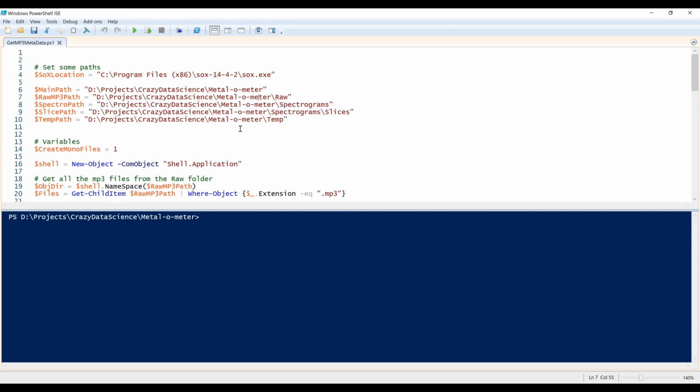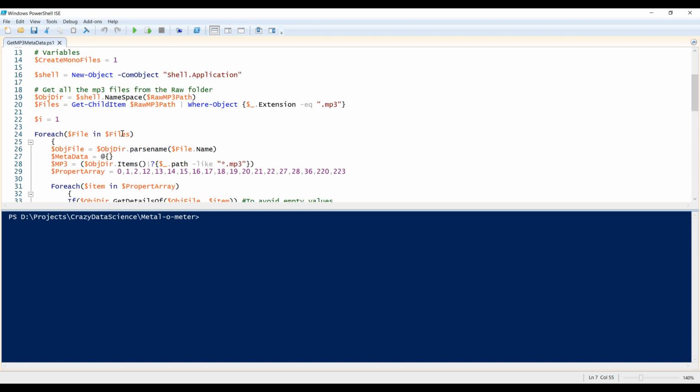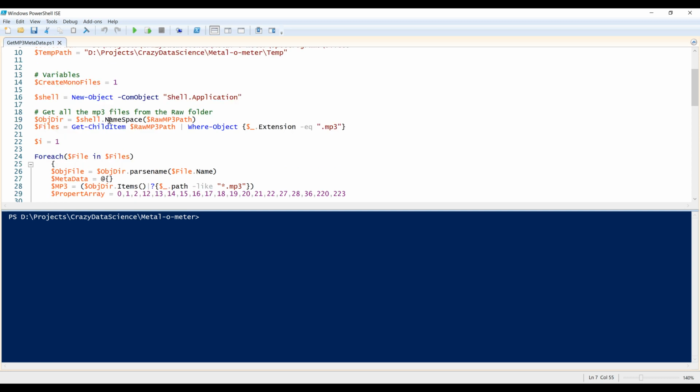Zoom in a bit. First of all, I need to set a couple of locations. I'm using a program called SoX, which is able to convert MP3 songs into the spectrograms we need. I'm setting some paths and I'm doing some tricks to detect all the files that have an MP3 extension.